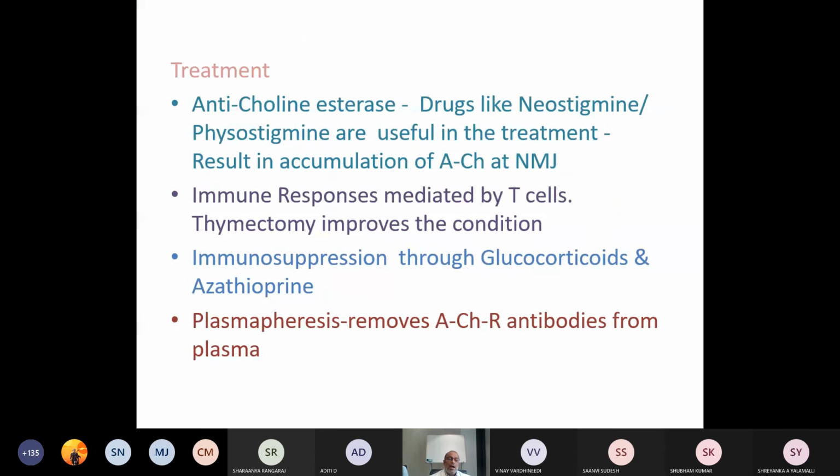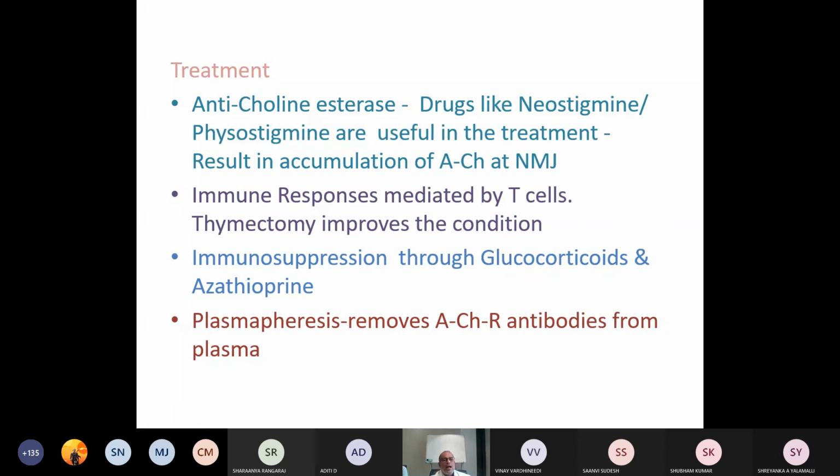What is the mode of treatment? Anticholinesterase drugs such as neostigmine and physostigmine are useful, as I already mentioned, which will result in the accumulation of acetylcholine at the neuromuscular junction.